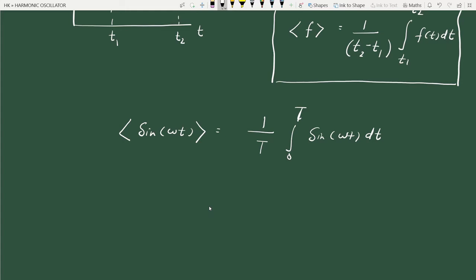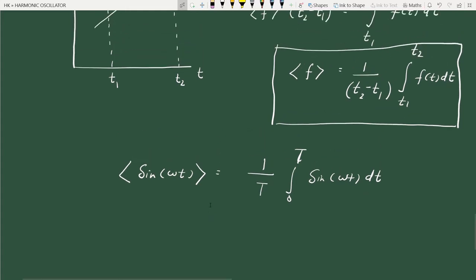T2 minus T1 is capital T, one time period. We want to calculate the average value over one time period. I'm simply using this expression. So our function is sine omega t over one time period. I take the initial time as 0, then the final time will be capital T. So T1 is 0, T2 will be capital T. So we can write it like this, right?